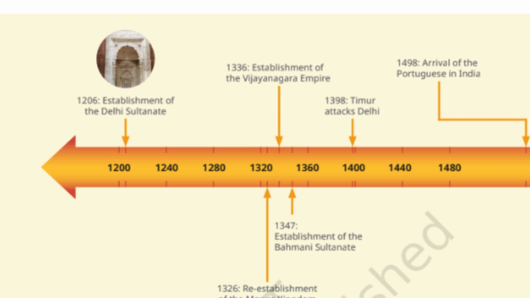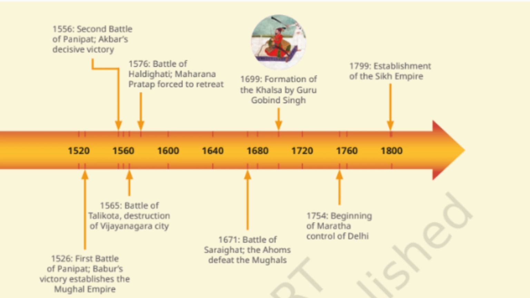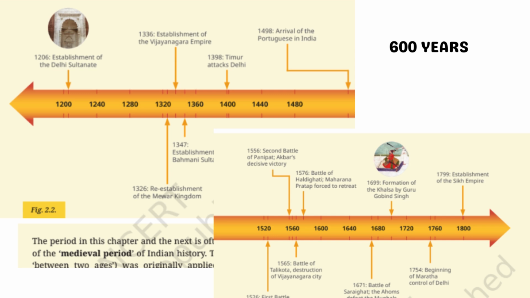Timeline of events, 1200 to 1800. Now let's look at the timeline given in your book. This chapter covers a period of about 600 years from 1200 CE to 1800 CE. Here are some of the most important events you will study.